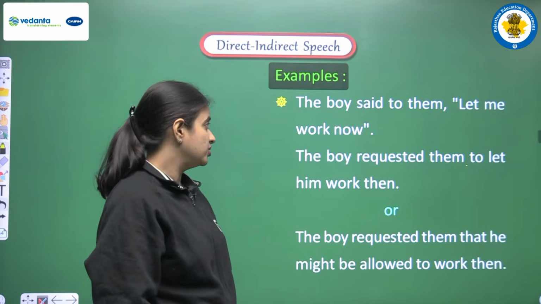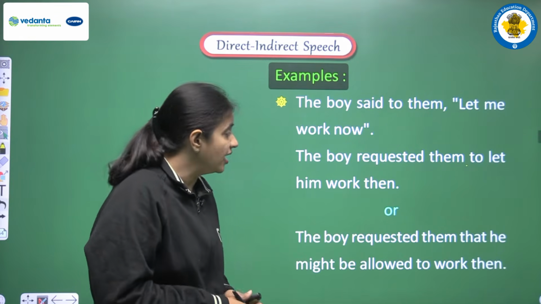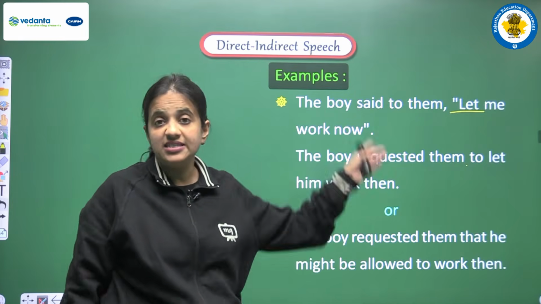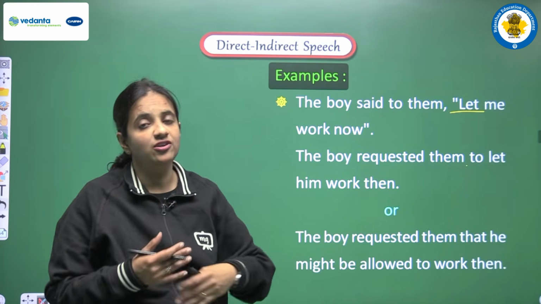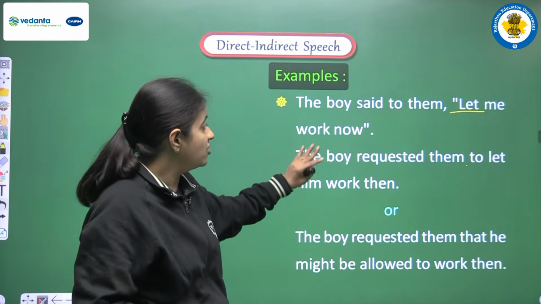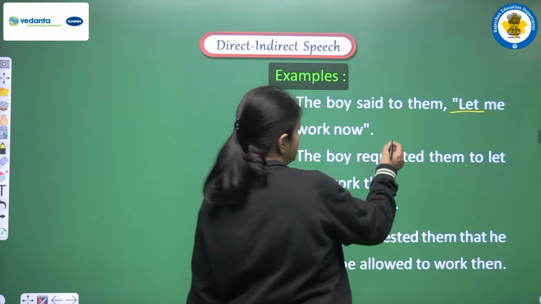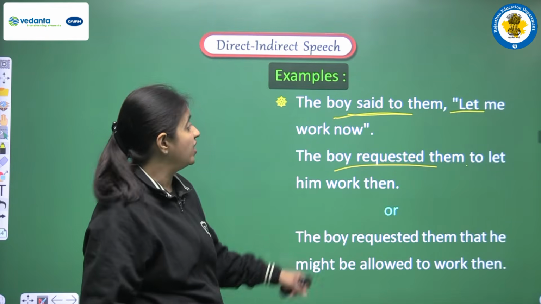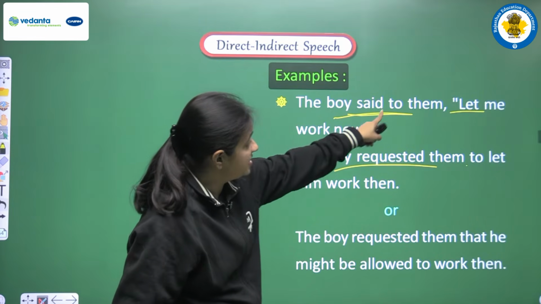The boy said to them, let me work now. So in this sentence we are having let here, and with the help of this let we are not having the kind of a proposal, right? So now according to the rules we are doing the changes. First of all, said to, it is changed into requested. So we are having the boy requested them.